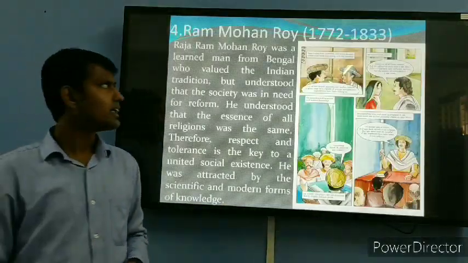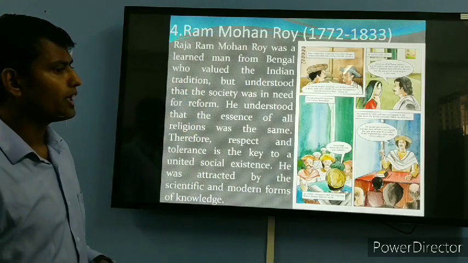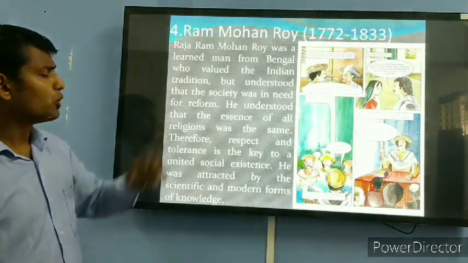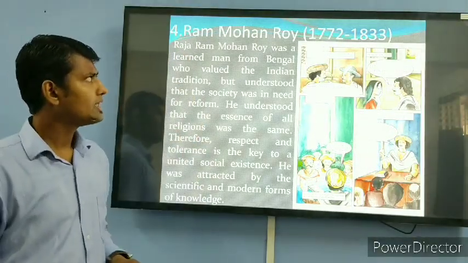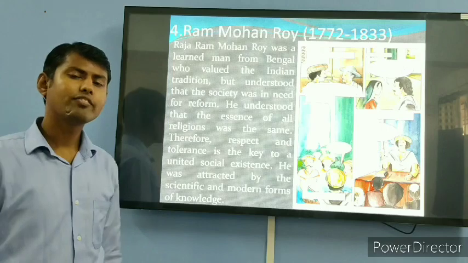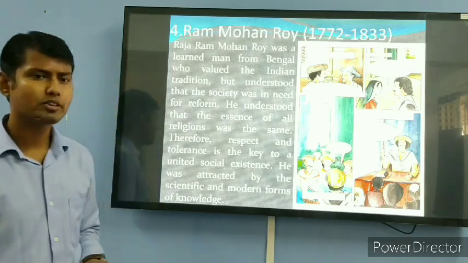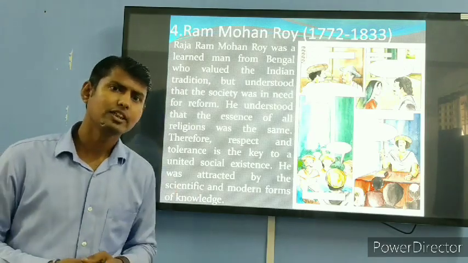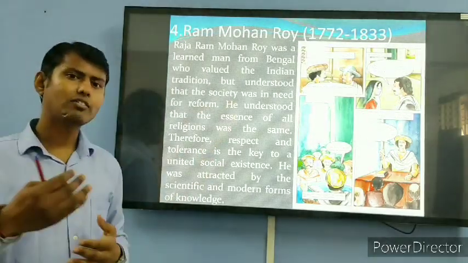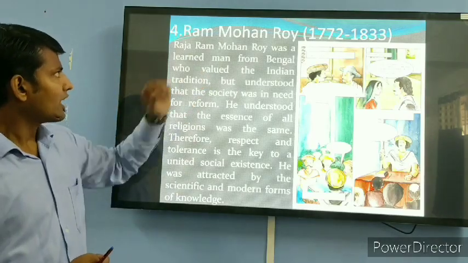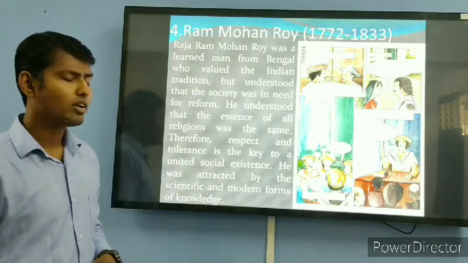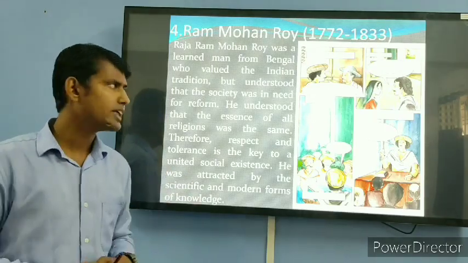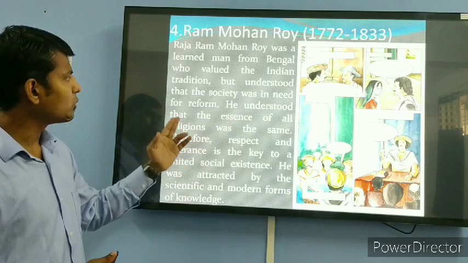Now moving to the next slide, that is Ram Mohan Roy, from 1772 to 1833. Most of you know about Raja Ram Mohan Roy. He was a great philanthropist, a scholar, an educated person. He believed that Indian culture is very pristine, very ancient, and we have to respect our culture. Raja Ram Mohan Roy was a learned man from Bengal who valued the Indian tradition. He had a lot of faith in the Indian tradition, but understood that the society needed reform.